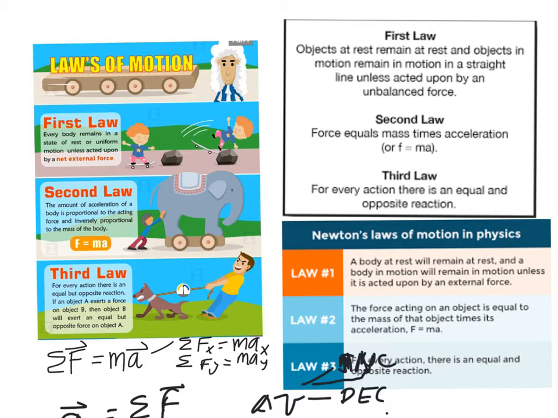A exerts a force on B, then B exerts an equal and opposite force on A. It shows you the example of the dog pulling on the man. If you put a tension meter or force meter on the leash, then the force of the leash pulling back on the dog, same leash, is equal to the force of the leash pulling forward on the man. So in this case, I guess we consider the man the action and the dog the reaction.